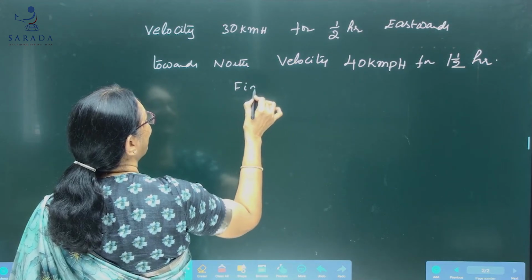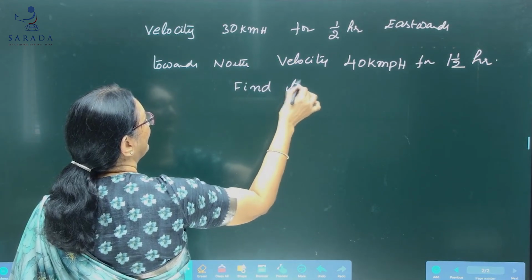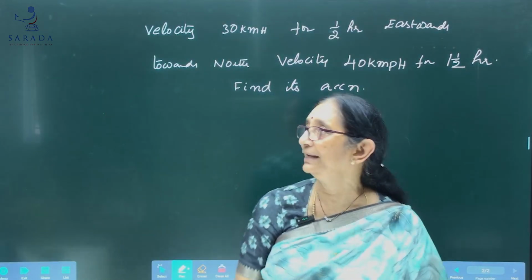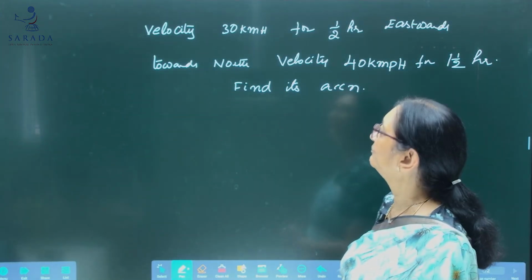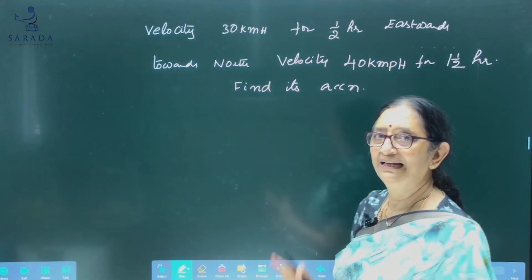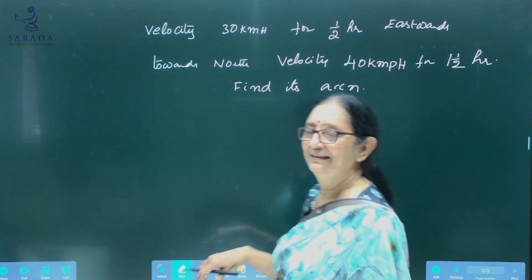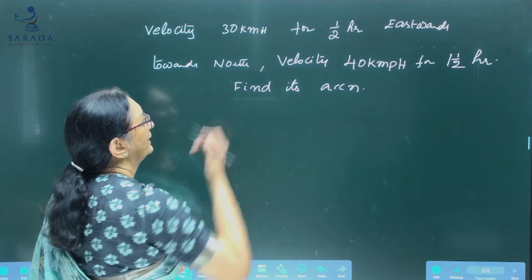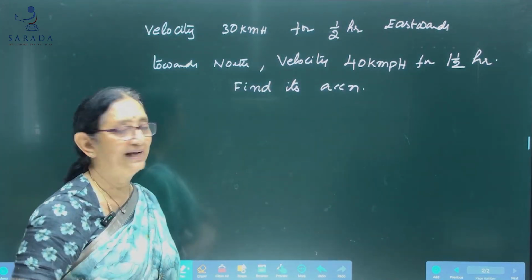Find its acceleration. A body moves with a velocity 30 kmph for half an hour eastwards, and then turns towards north and travels with a velocity 40 kmph for 1.5 hours.